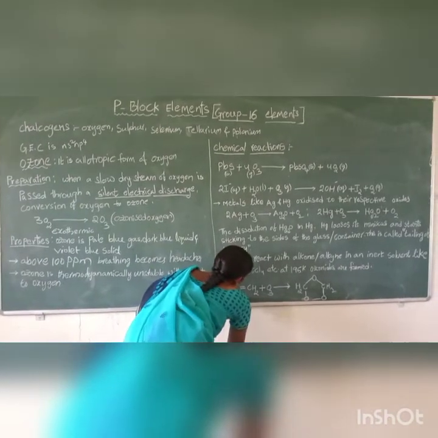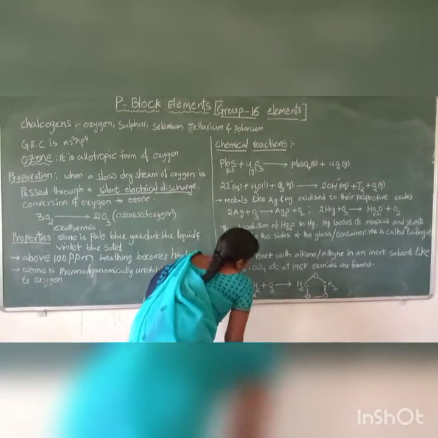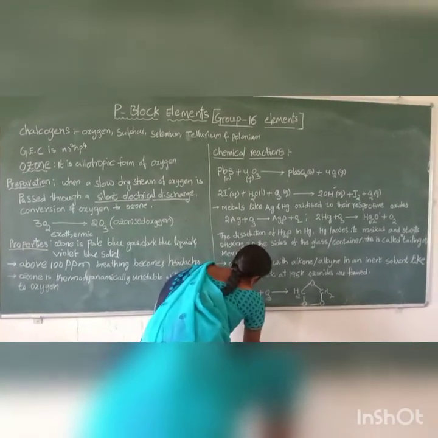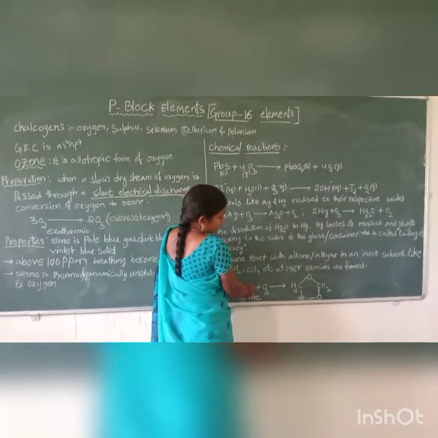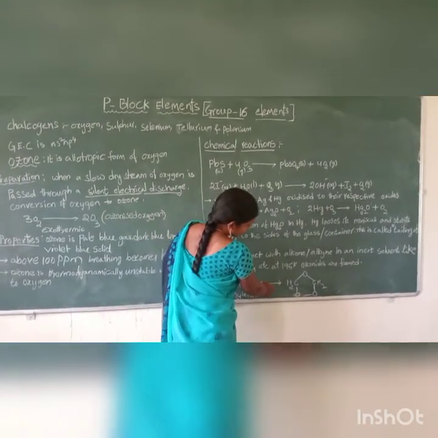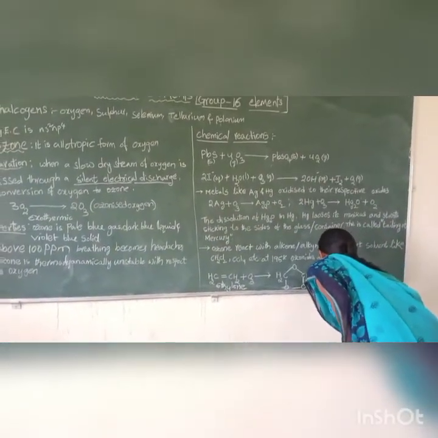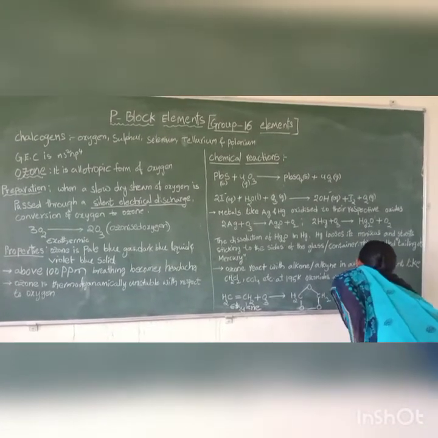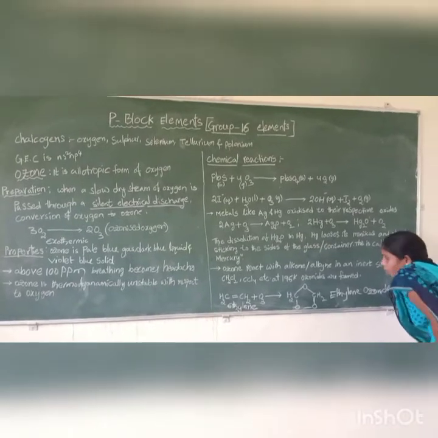Ethylene reacts with ozone to form ethylene ozonide. Ethylene, CH2=CH2, plus O3 gives ethylene ozonide.